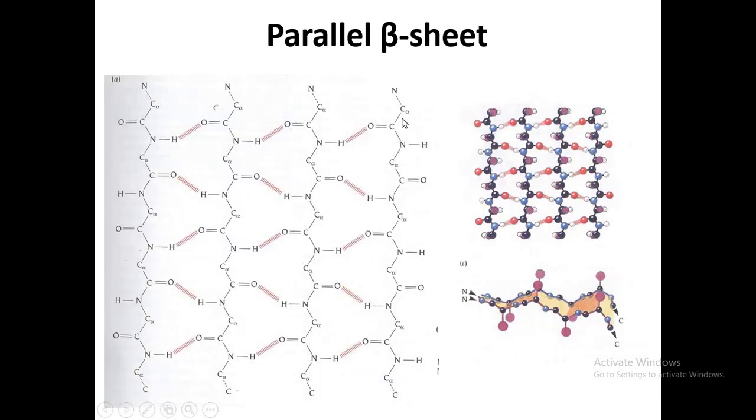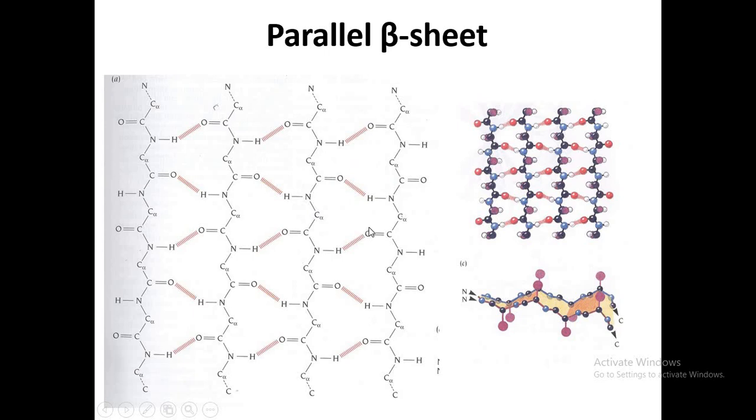However, in the parallel beta sheet, the hydrogen bonding that is forming is in a zigzag formation, meaning the hydrogen bond is formed from the carbonyl oxygen of one amino acid of the strand with the amide hydrogen of another amino acid that is alternate to the one across from it.